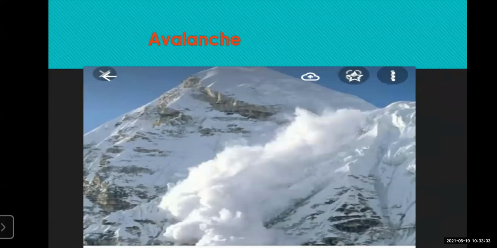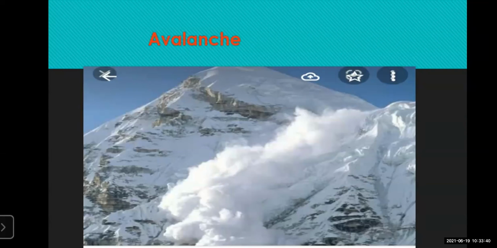Okay students, this is called an avalanche. Now, what is this avalanche? Avalanche and landslide are very similar, but there is a little difference, like that of the cyclone and the tornado. So, what is an avalanche and what is a landslide? First we will see what is an avalanche. Avalanche and landslides are similar, but the occurrence is seen in different places. Let's see what is this avalanche. Avalanche means the snow slide.